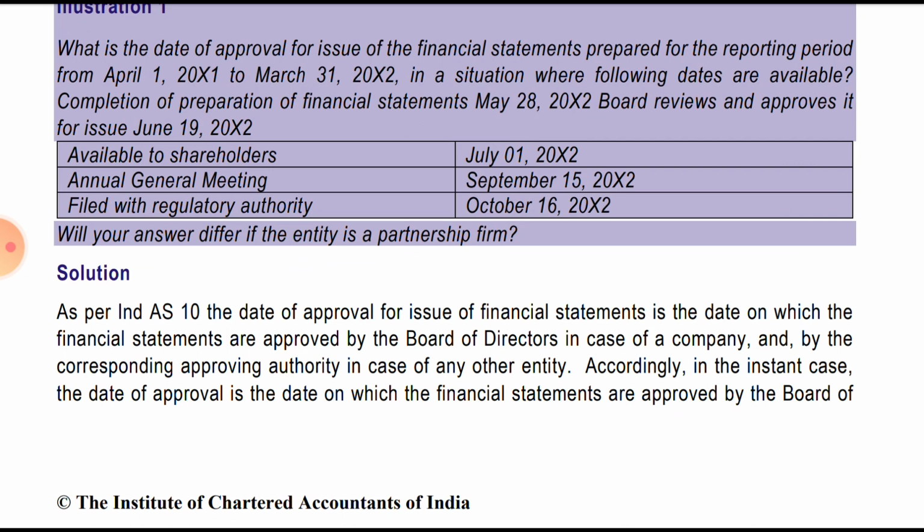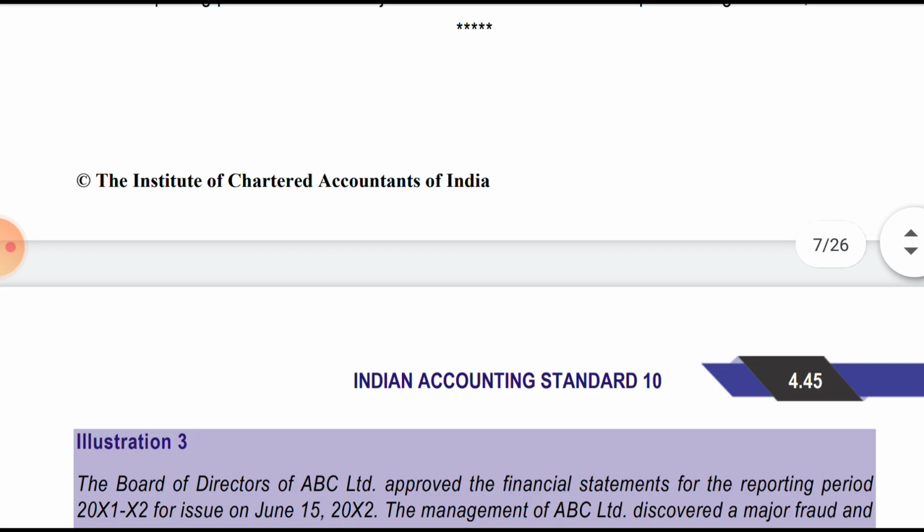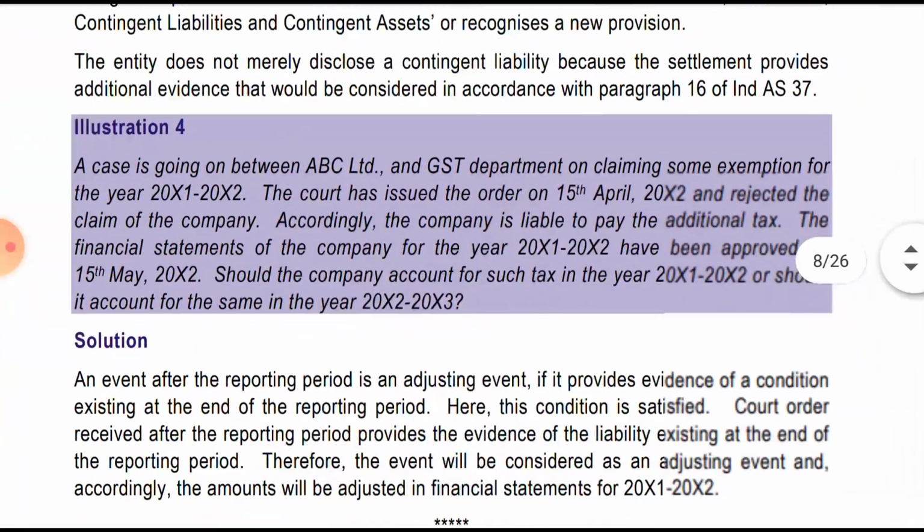Accordingly, in the instant case, the date of approval is the date on which the financial statements are approved by the board of directors of the company, that is 19th June. In case the entity is a partnership firm, the date of approval will be the date on which the relevant approving authority of such an entity approves the financial statements for issue. That is the date when the partners of the firm approve the financial statements. Then we'll discuss illustration 4.